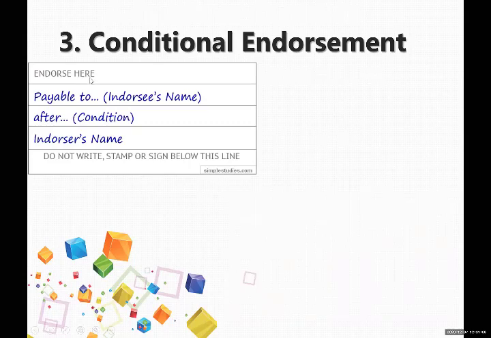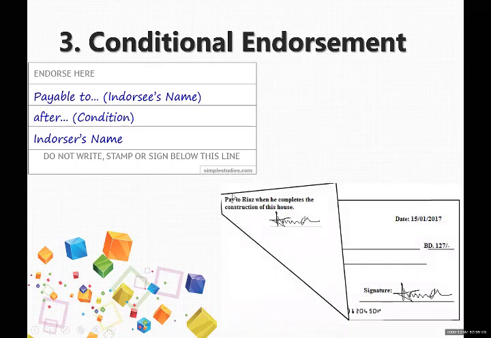Now, conditional endorsement. Payable to the endorsee, write the name, after the condition and the endorser's name. So on the back side of the check, if you are putting any condition, in this way: pay to Riaz when he completes the construction of his house. This is one example. Or you can say pay this amount when he completes all the installments of the house to the bank.